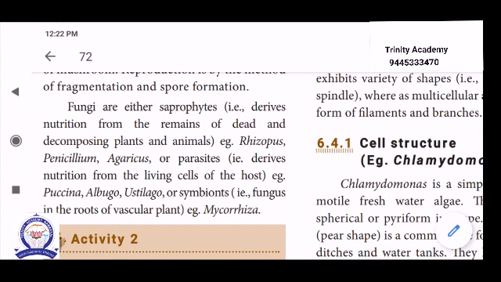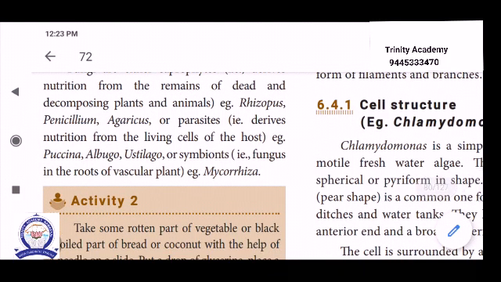Examples: Rhizopus, Penicillium, Agaricus. Parasites derive nutrition from living cells, that is, the host. Examples: Puccinia, Albugo, Ustilago. Or symbionts, for example fungus in the root of a vascular plant.